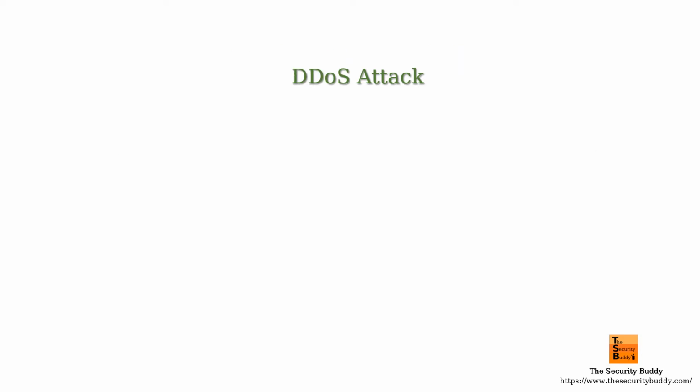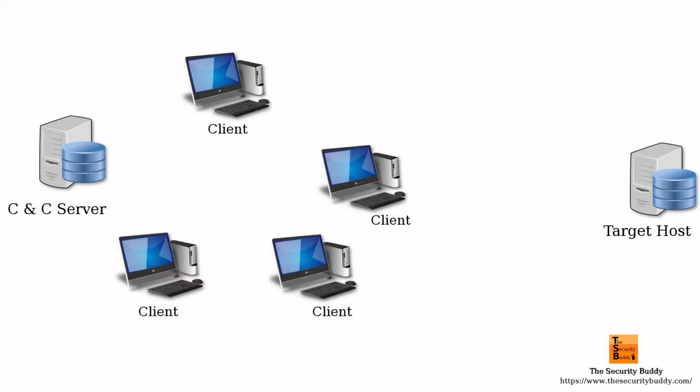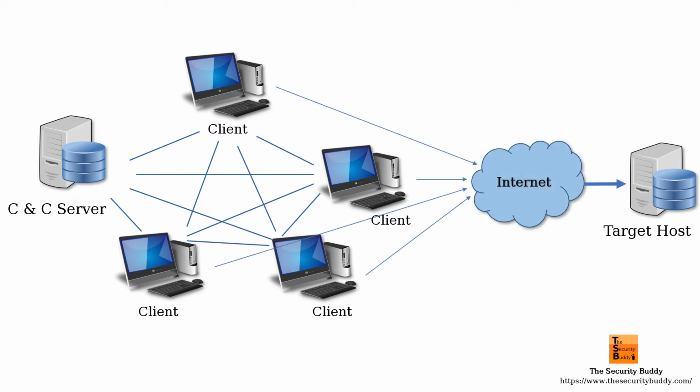A distributed denial of service attack is a type of denial of service attack. In a distributed denial of service attack, attackers use multiple sources to launch the denial of service attack. For example, attackers can use malware to infect a large number of computers and create a botnet of infected computers. After that, the attackers may use each computer of the botnet as a source and send a massive number of requests to a target host. The request packets will overwhelm the target host and cause a distributed denial of service attack.